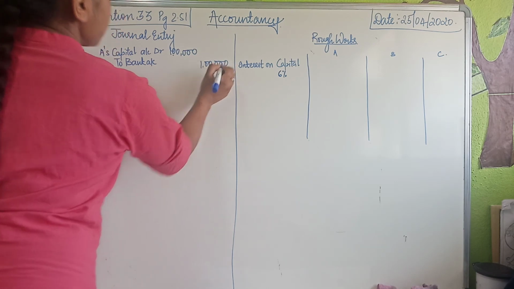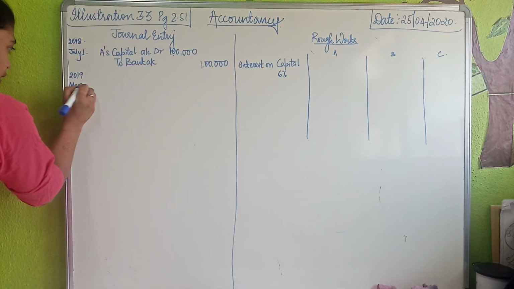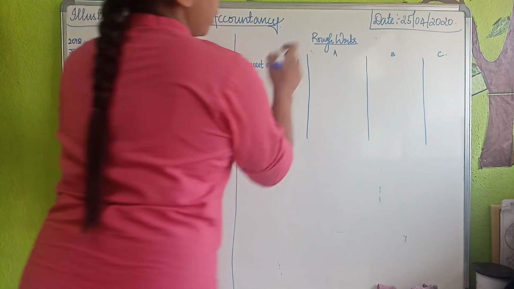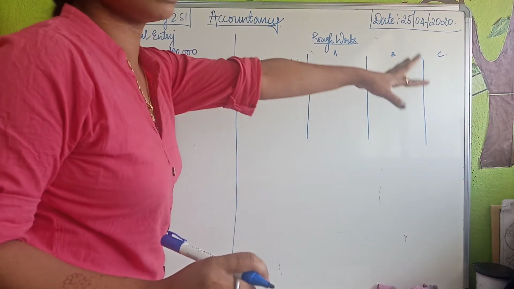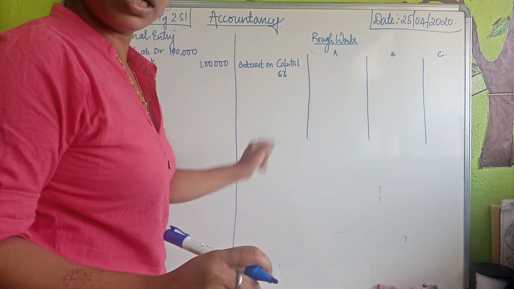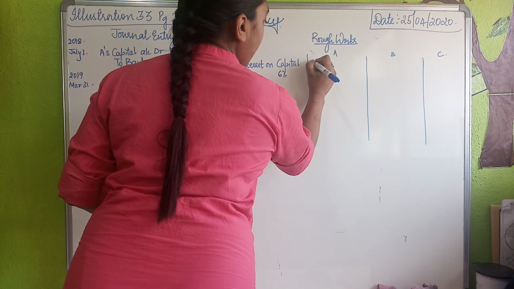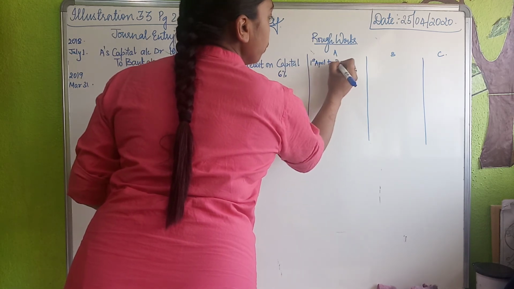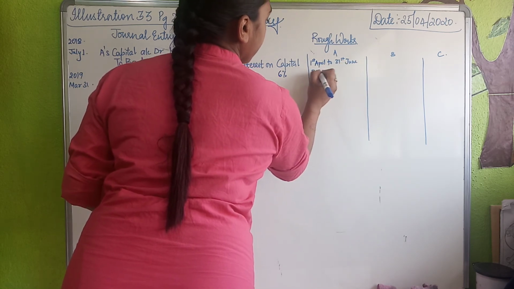On that basis, now on March 31st, 2019, I shall be calculating interest on capital. It is 6%. But here the problem is that we have to calculate separately for A, B, C, and A's is tricky. A withdrew money in between. So his first capital from 1st April to 30th June was rupees 5 lakh.